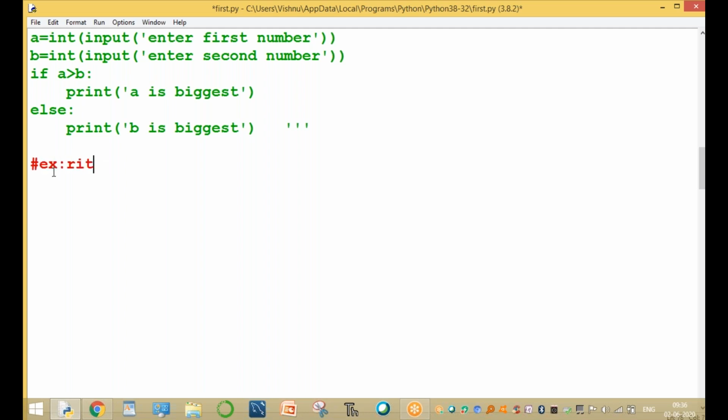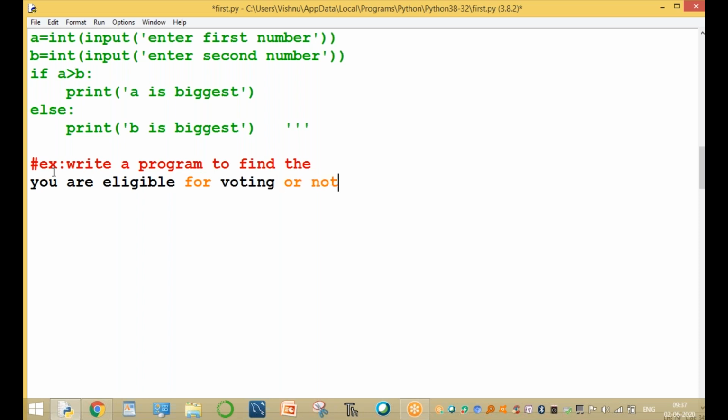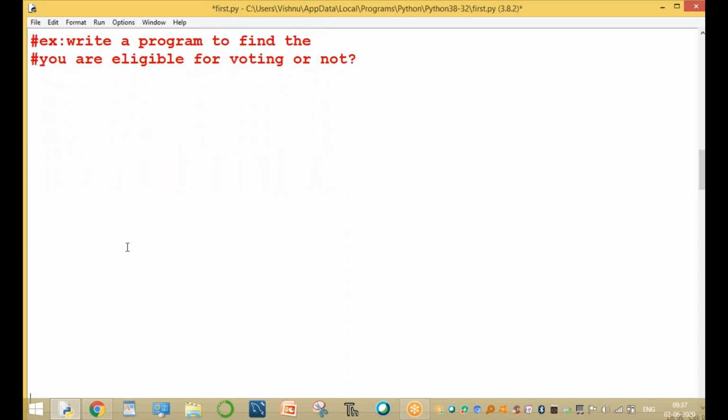Next one more example program. Write a program to find whether you are eligible for voting or not. Clear? You are eligible for voting or not. So what is voting? Voting is always based on your date of birth, or rather on your age.